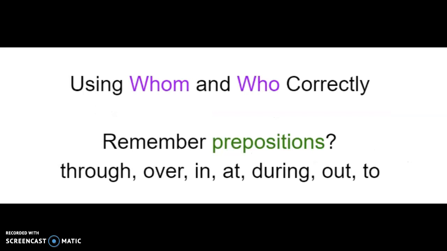Now that you know the difference between adjectives and pronouns, and now that you know what a compound interrogative pronoun is, the last thing I want to talk to you about today is using who and whom correctly. To do this, we have to remember our prepositions. Remember prepositions? Through, over, in, at, during, out, to.